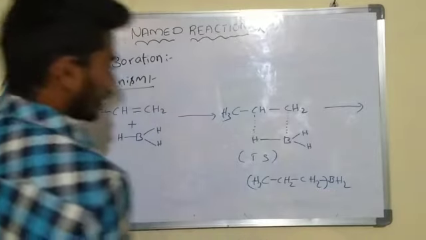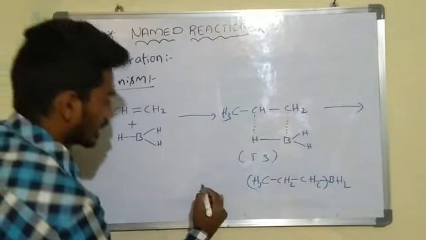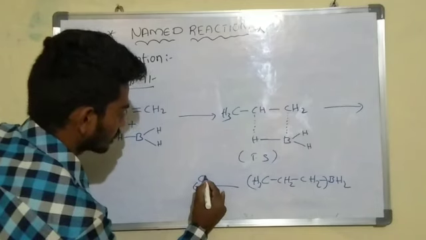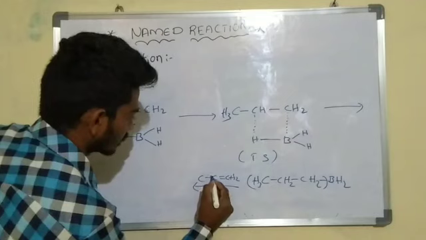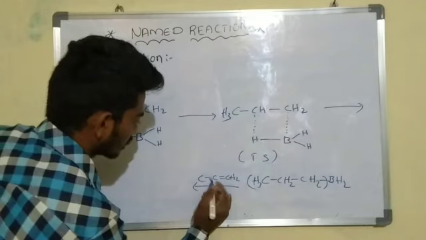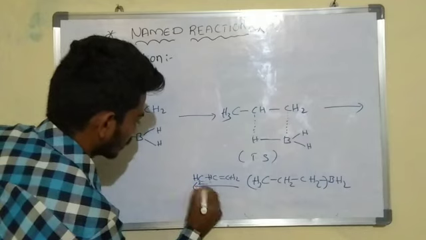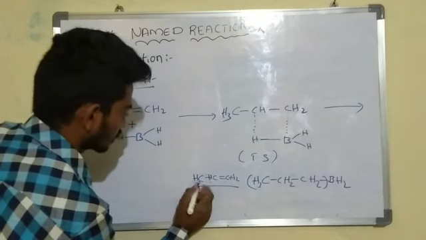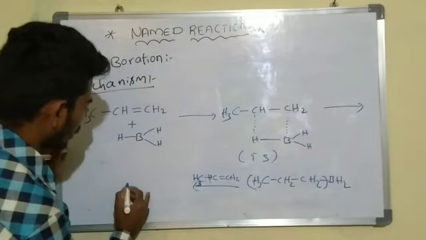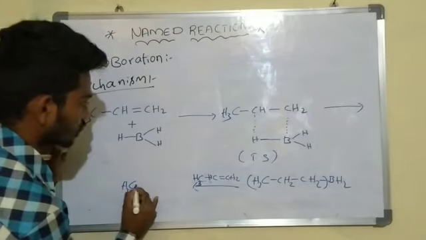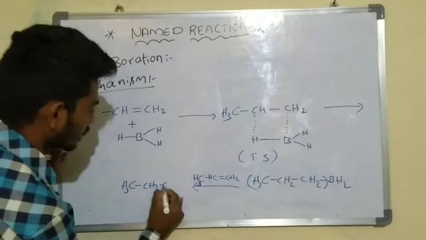This is alkyl borane. This alkyl borane is again treated with alkene to form dialkyl borane.